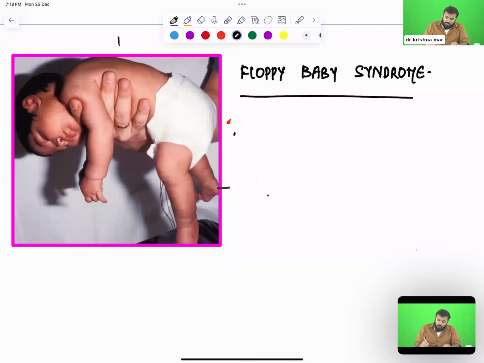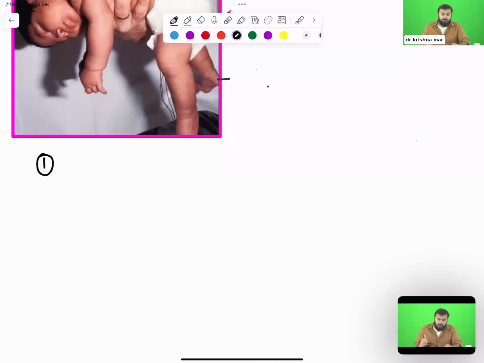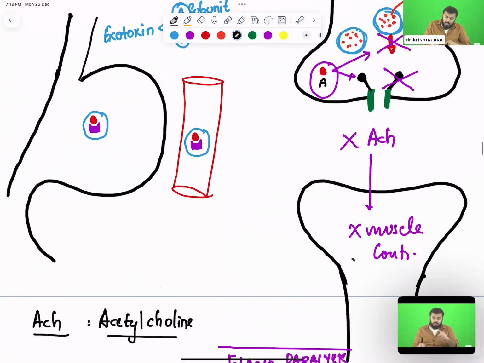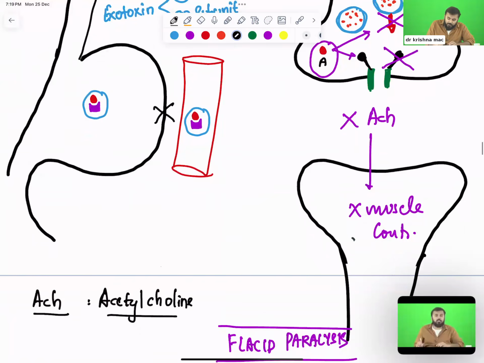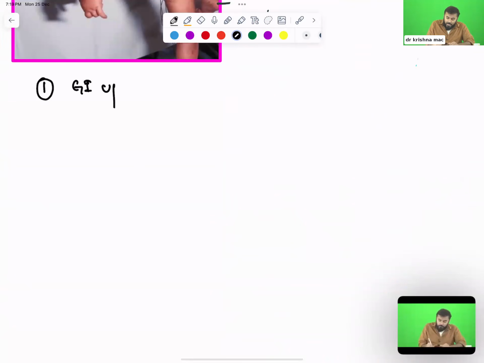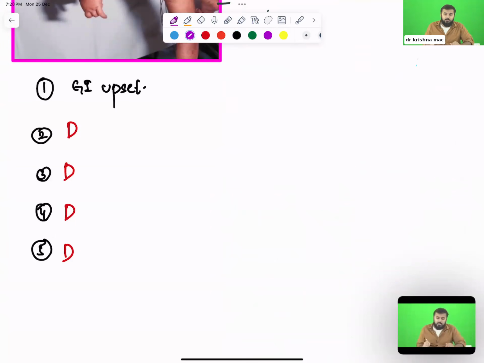So let us see what are the different kinds of symptoms we have in a patient. The first thing is that you ingest the food. First, what is the damage that is happening? First damage is happening to your stomach wall, so the patient will have gastrointestinal upset. First thing. Second, third, fourth, fifth. Just remember 4 D's. D, D, D, D. What does D stand for? D stands for diplopia. Diplopia means double vision.